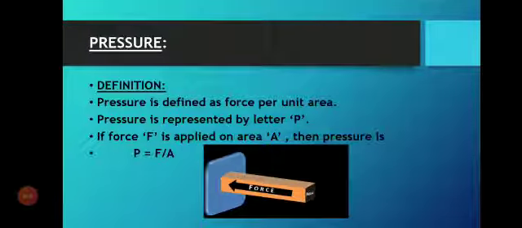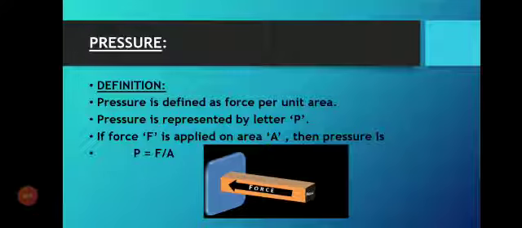Clear? Now there is one another topic, that is pressure. Pressure definition: pressure is defined as force per unit area. Pressure is represented by the capital letter P. If force F is applied on the area A, the pressure is P equals F by A. Pressure is directly proportional to the force and inversely proportional to the area.